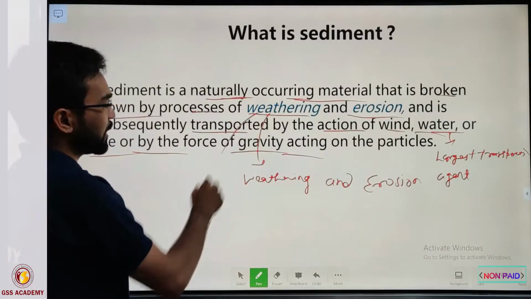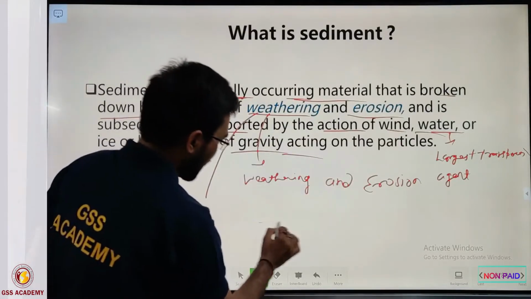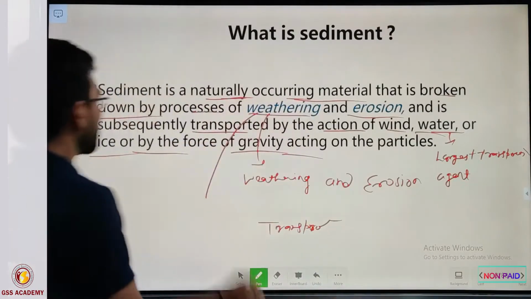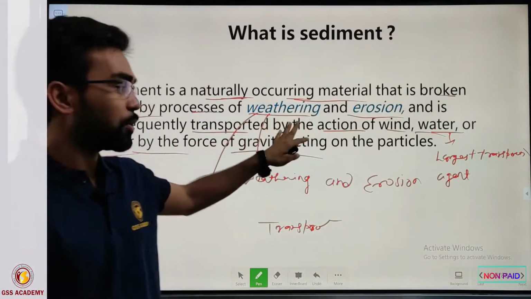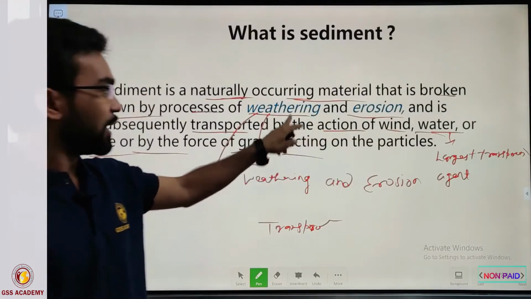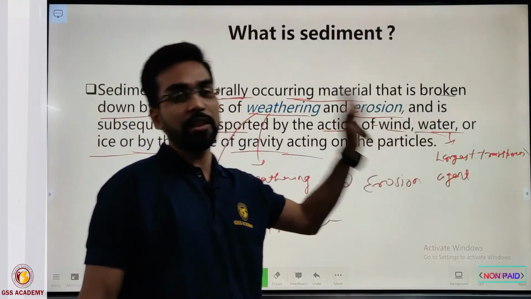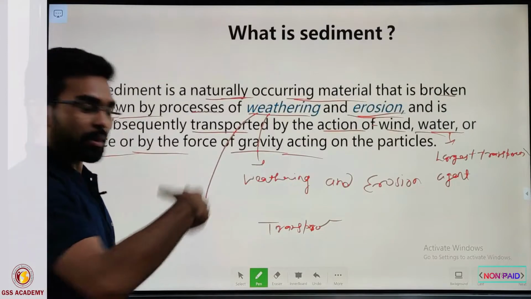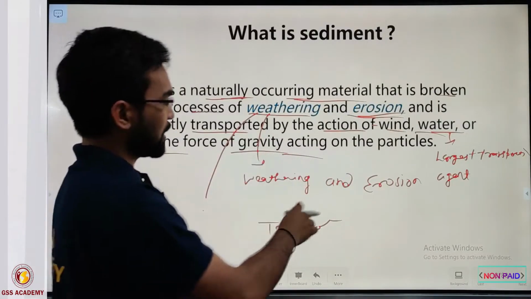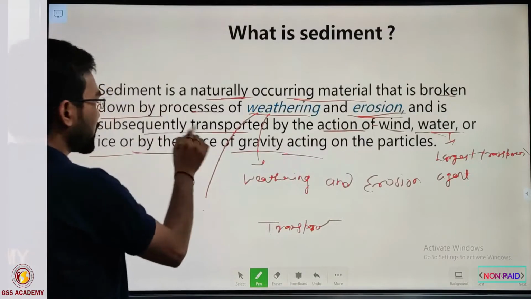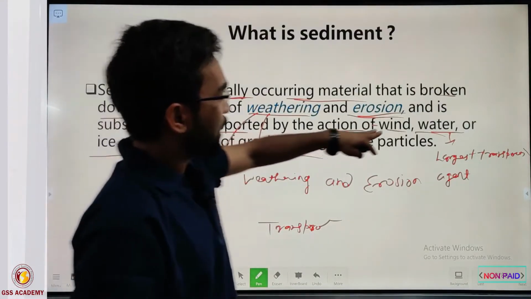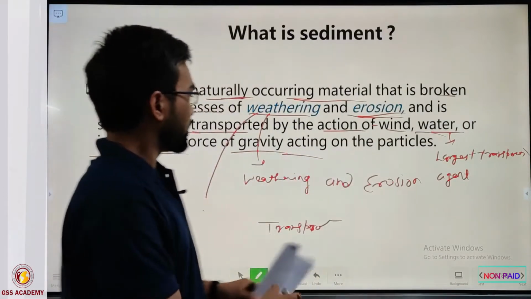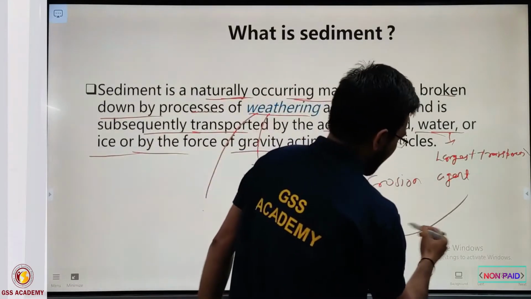Okay, so we introduced here three new terms: weathering, erosion and transportation. Weathering, all of you know, is the decomposition and disintegration of pre-existing bedrock. Erosion takes place after the weathering. When that weathered material is eroded from in situ places, it is called erosion. And transportation is the medium of transporting by various methods, either wind, water or ice and other transporting agents, and then they get deposited somewhere in the basin.